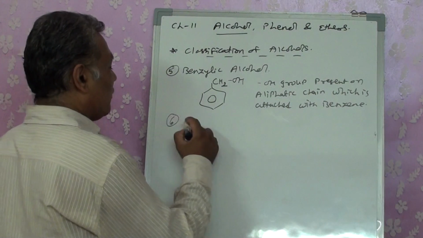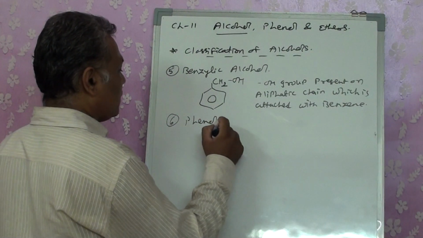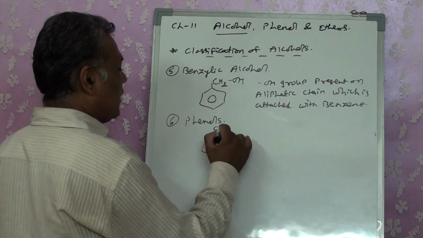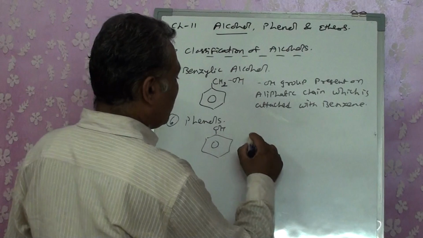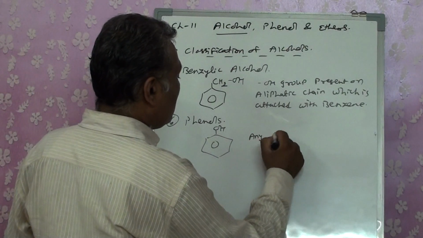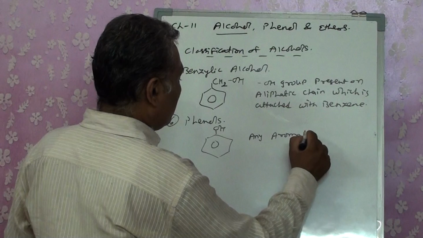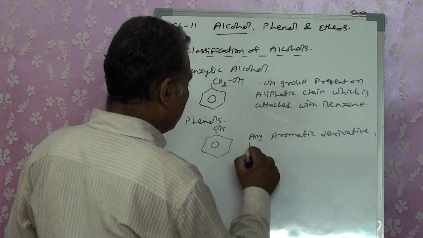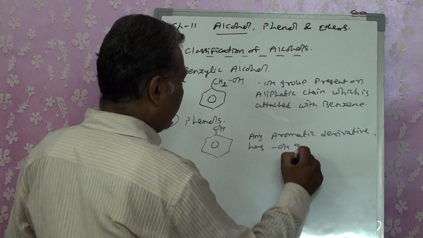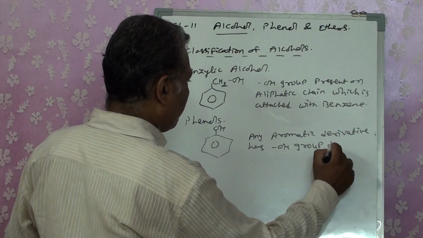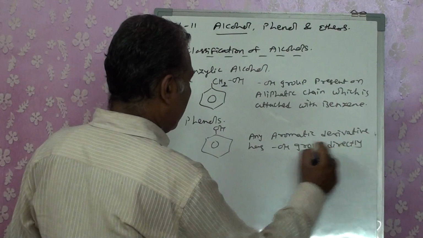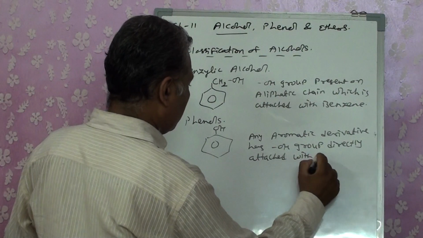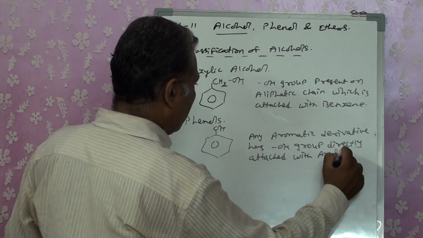And the sixth one we are having is phenols. Now that is specific. When you are having any aromatic derivative that has an OH group directly attached with an aryl hydrocarbon.